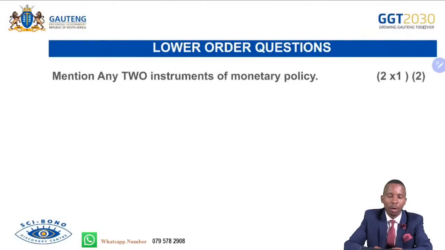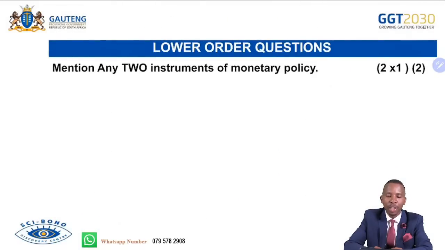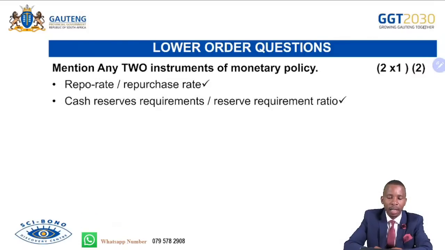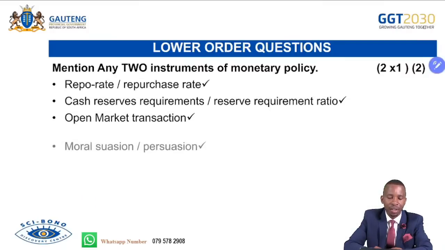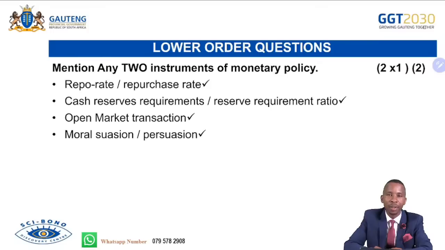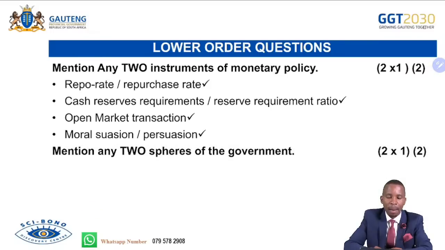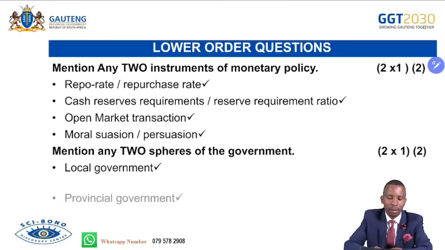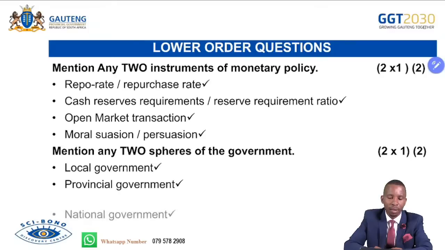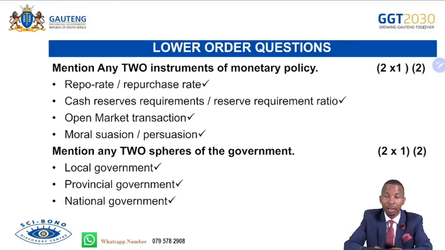We continue with the lower order. Mention any two instruments of the monetary policy. Repo rate or repurchase rate, cash reserve requirement or reserve requirement ratio, open market transactions, as well as moral suasion or moral persuasion. Mention any two spheres of the government. Local government, provincial government, as well as national government.